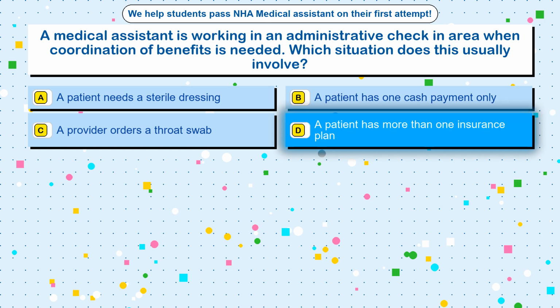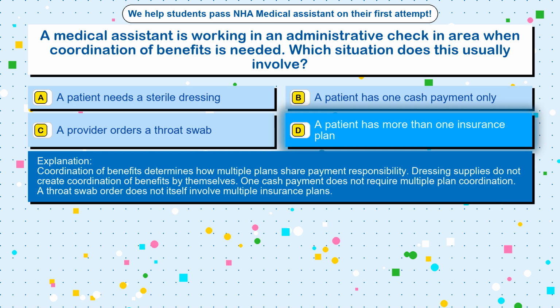The correct answer is option D. A patient has more than one insurance plan. Coordination of benefits determines how multiple plans share payment responsibility. Dressing supplies do not create coordination of benefits by themselves. One cash payment does not require multiple plan coordination. A throat swab order does not itself involve multiple insurance plans.